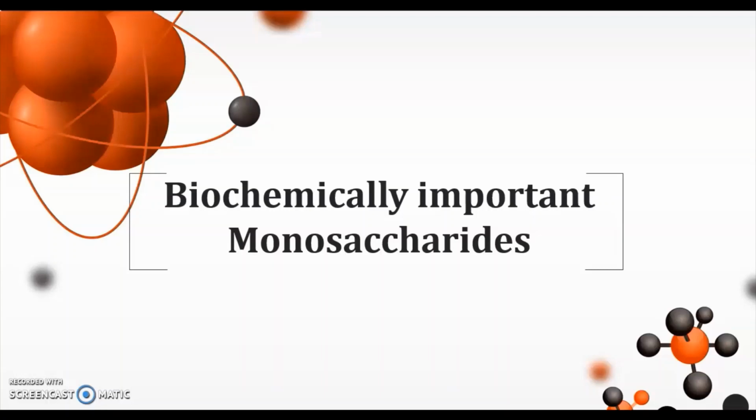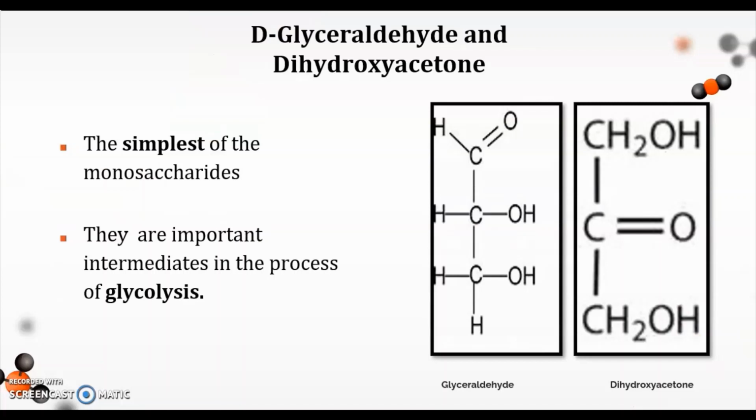Biochemically important monosaccharides. Of the many monosaccharides, 6 are particularly important in the functioning of the human body. These are glyceraldehyde, dihydroxyacetone, glucose, galactose, fructose, and ribose. The first one is D-glyceraldehyde and dihydroxyacetone.